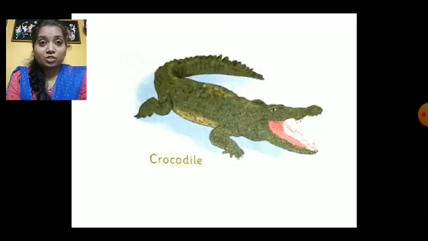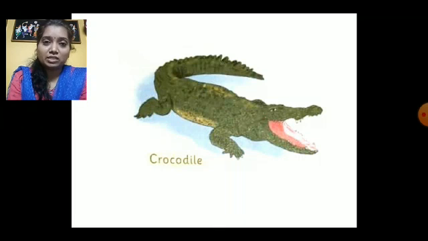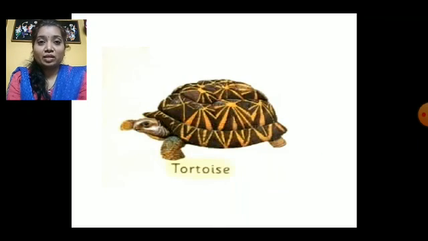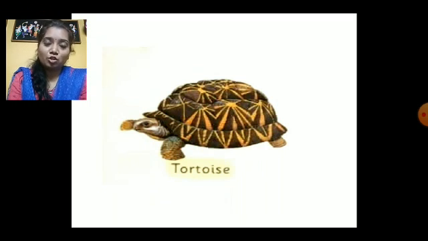Crocodile. It's very scary, isn't it? We all are scared of crocodile. Crocodile lives in water as well as on land. Tortoise. What is this called? It's called a tortoise. Tortoise lives in water. And most people keep a tortoise as a pet at home. So this is called a tortoise.